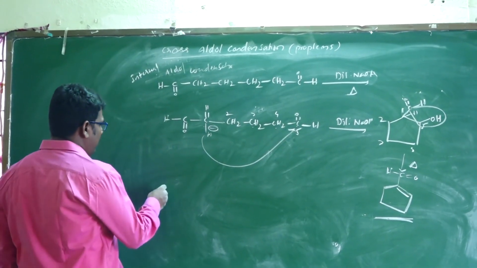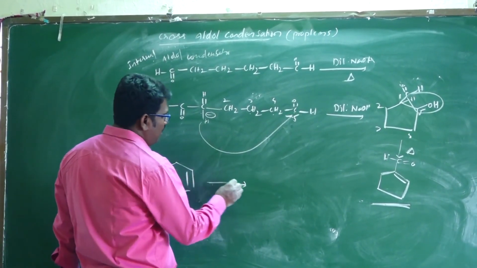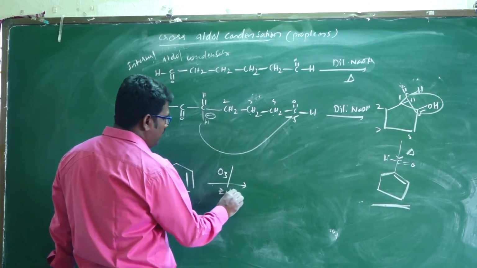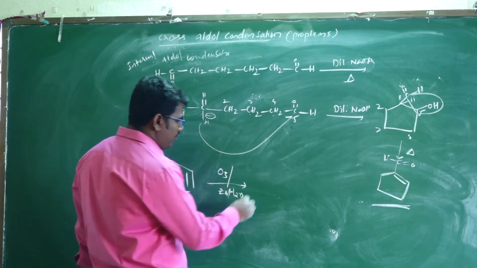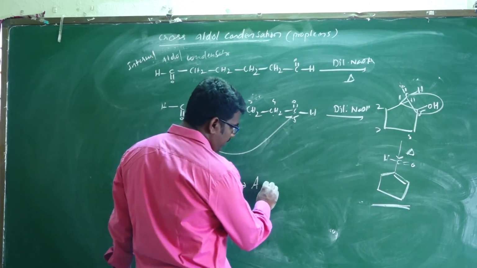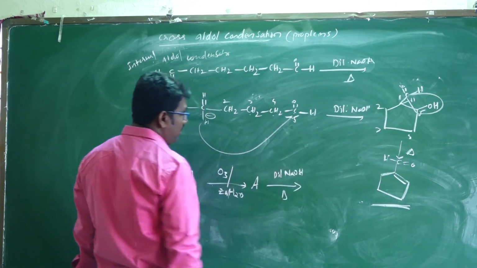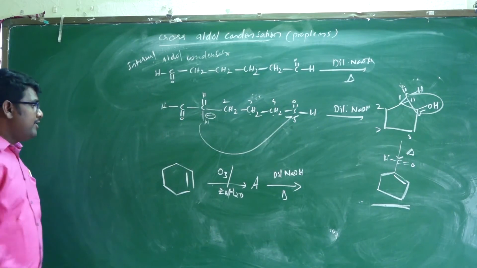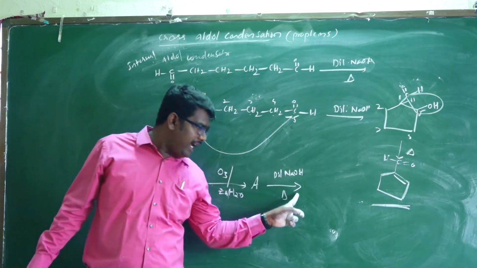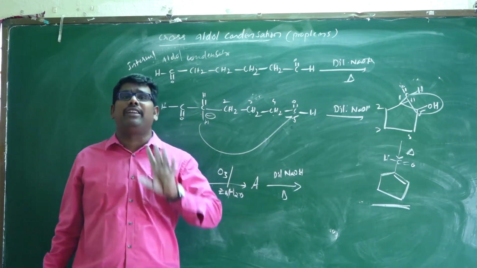And one more method, in the last one. Here this compound is given. It is treated with ozone, then Zn in H2O. A is the product. Then A is treated with dilute NaOH and heat. Which type of products are formed? Cyclohexene undergoes ozonolysis, and then dilute NaOH with heat, a base, definitely undergoes aldol reaction.